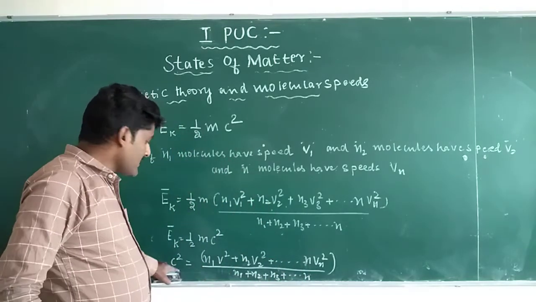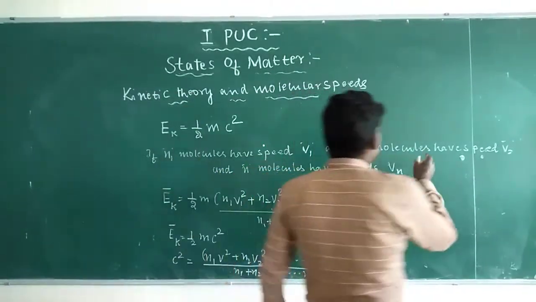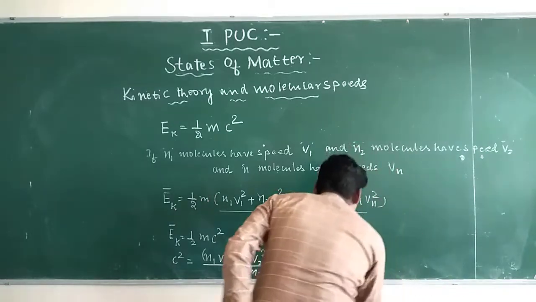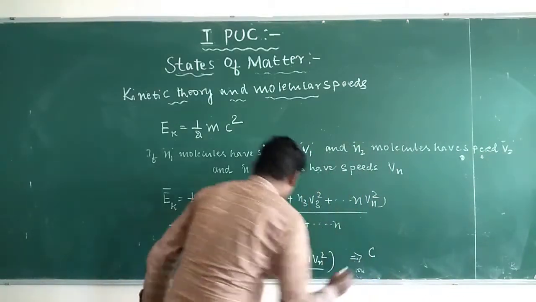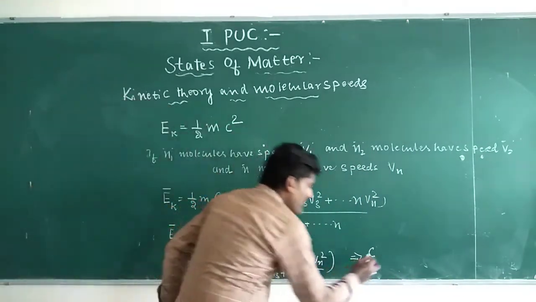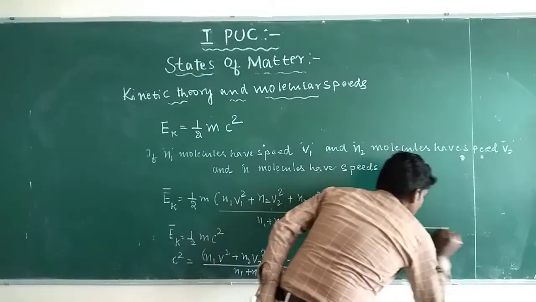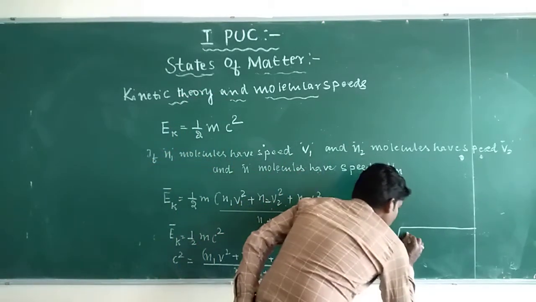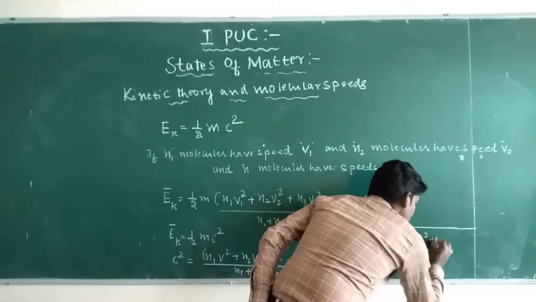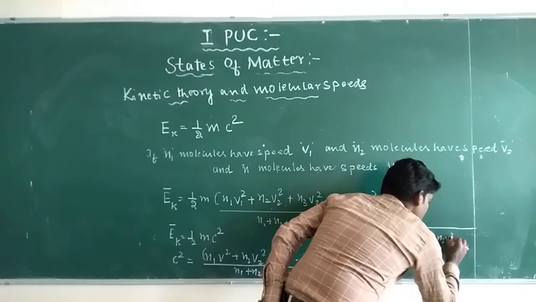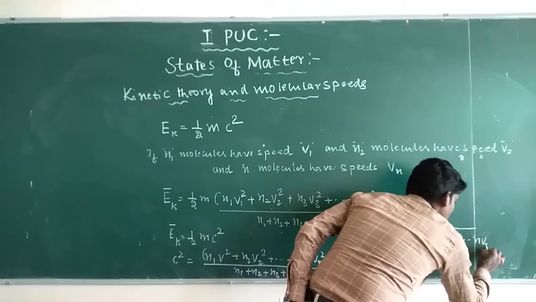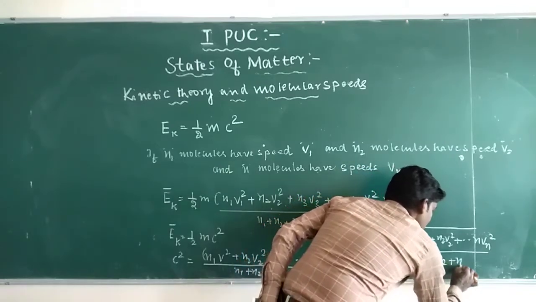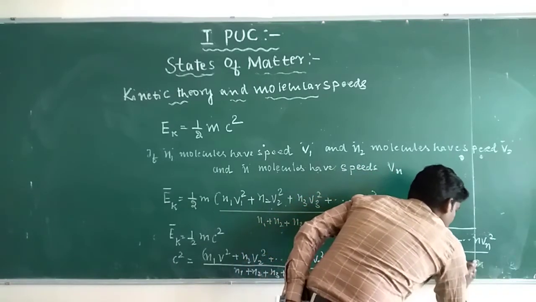So this is c square. And c equals the square root of n1 v1 square plus n2 v2 square and so on up to n vn square, divided by n1 plus n2 plus n3 and so on up to n.